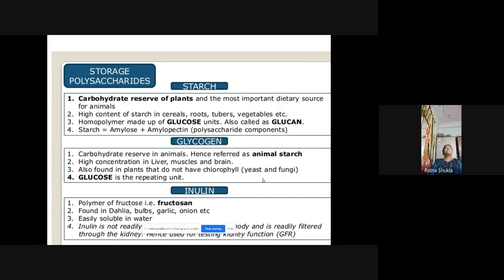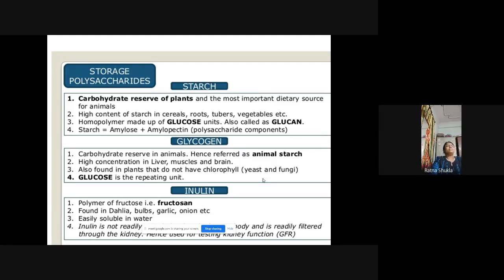Finally, the last example is inulin, and inulin is a polymer of fructose. So just as starch and glycogen were homopolymers, polymers of glucose, in the same way inulin is a polymer of fructose, and generally it is found in garlic, onion, bulbs and Helianthus. All these are important sources of inulin.